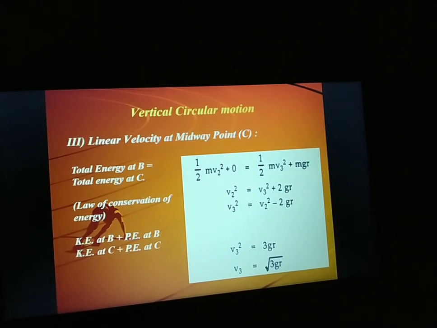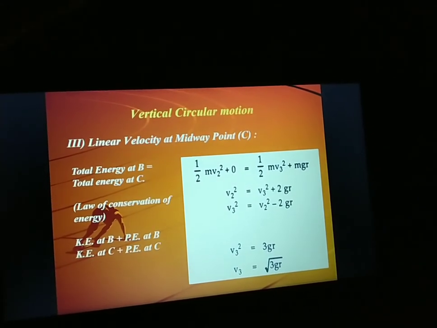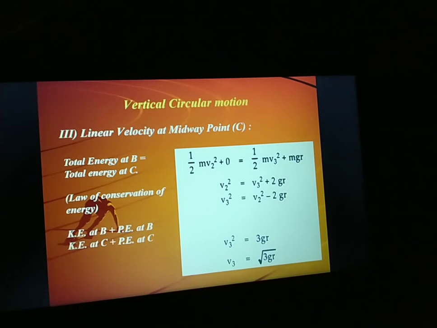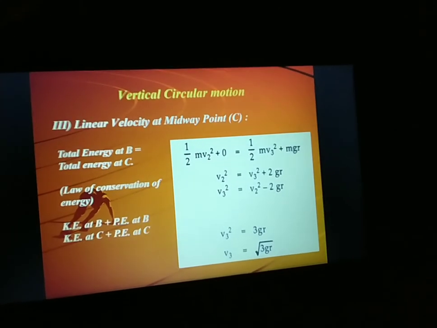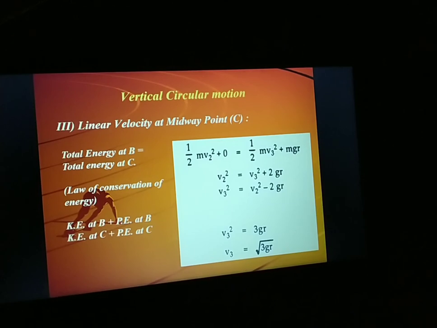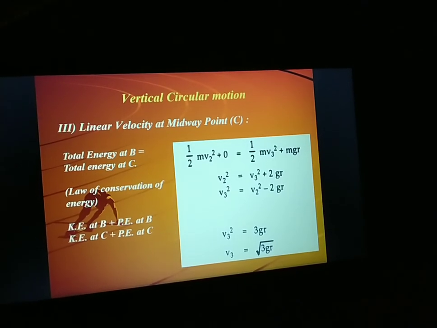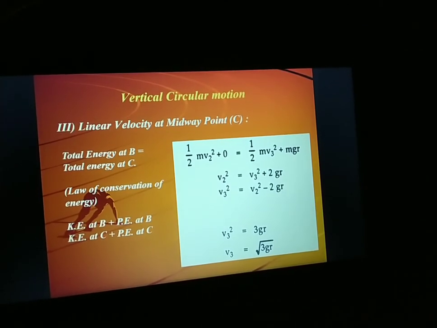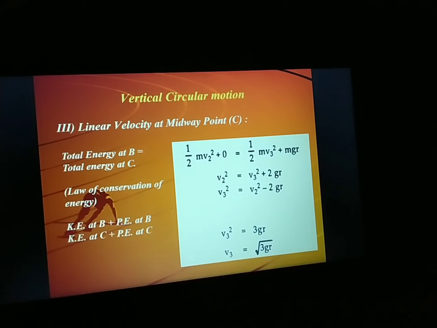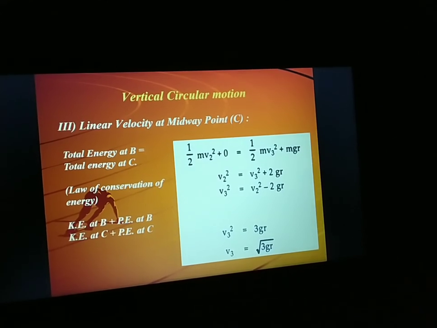So at point B, potential energy will be 0 because it is the bottom of the circle. Kinetic energy will be half mv2 square. So the addition will be half mv2 square plus 0.